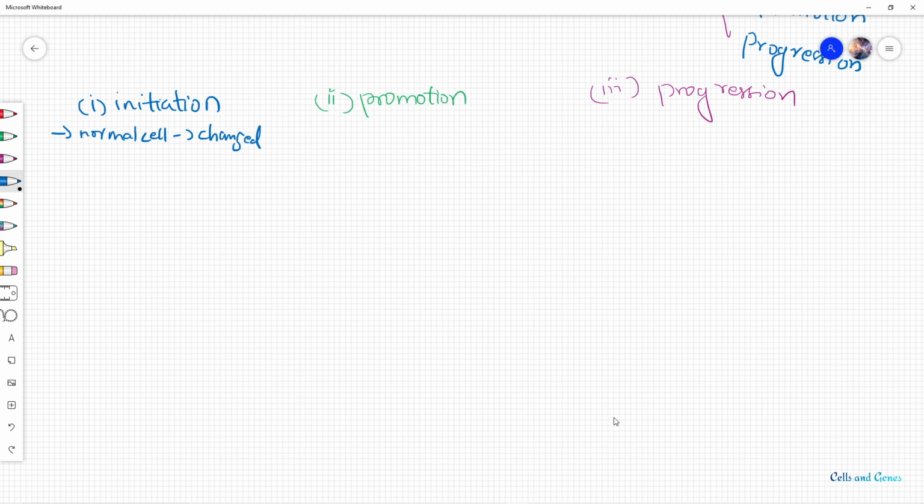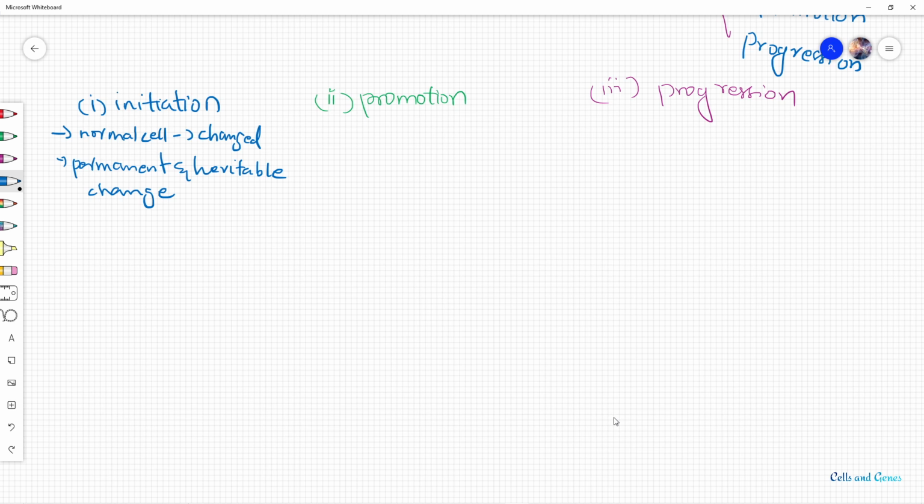So the normal cells start changing, and this change is a permanent and heritable change in the expression of cancer related genes of transformed cells. So this transforms the normal cells, they change into a tumor cell.